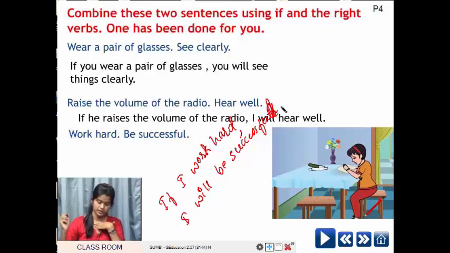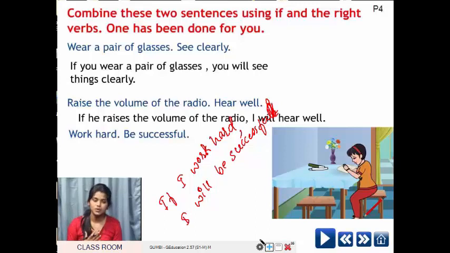Correct? I'll be successful. If I work hard, I'll be successful. Or if he works hard, he'll be successful. If she works hard, she will be successful.